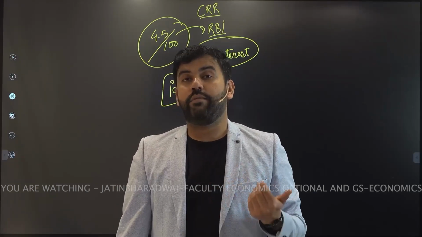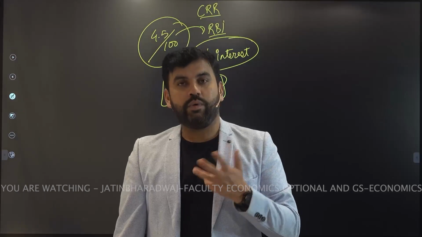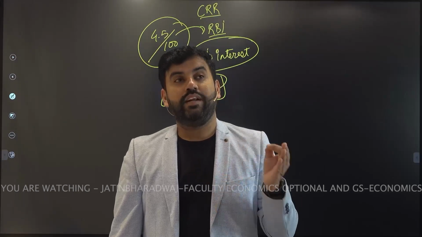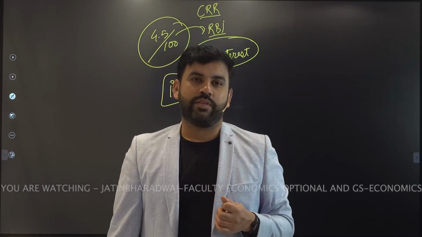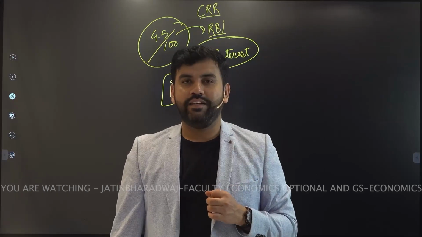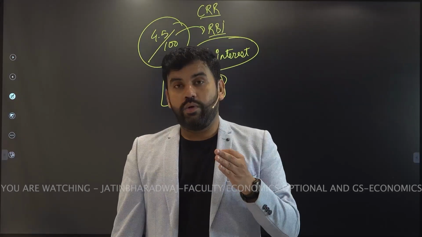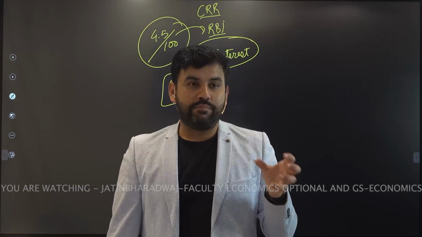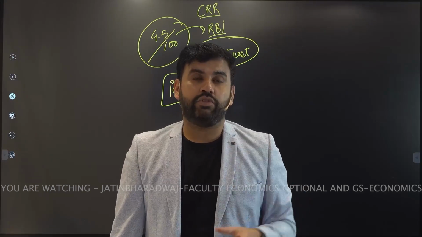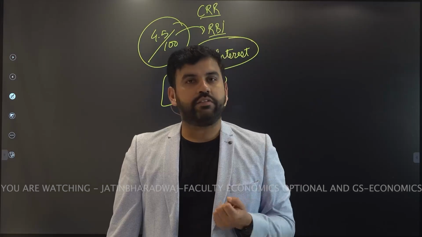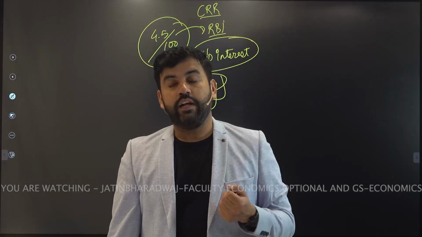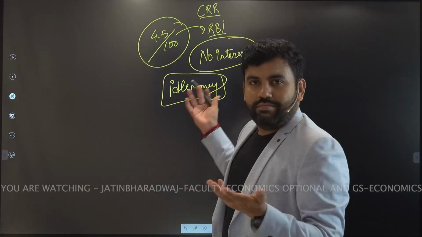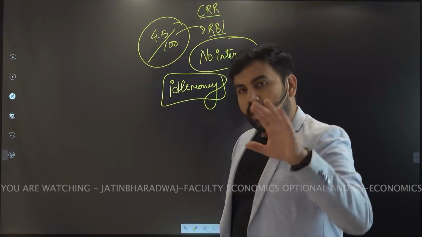Now I'm giving you an example of 100 rupees. Guys, this is 1 lakh crore. Now you keep on adding zeros to that. Now 1 lakh crore means 4,500 crores are being capped with RBI in terms of cash, with no interest being earned on that, right? So things are like this. Coming to the second tool,